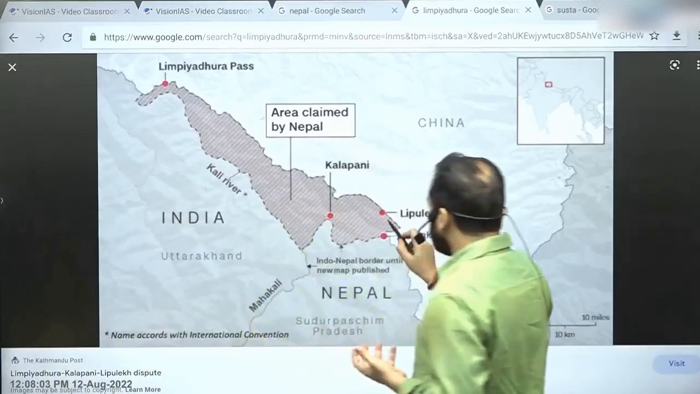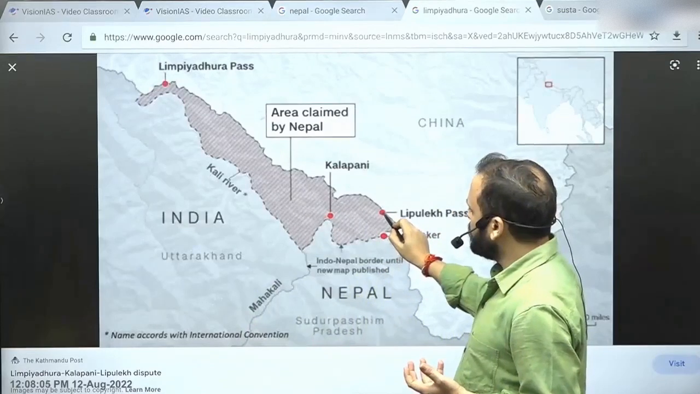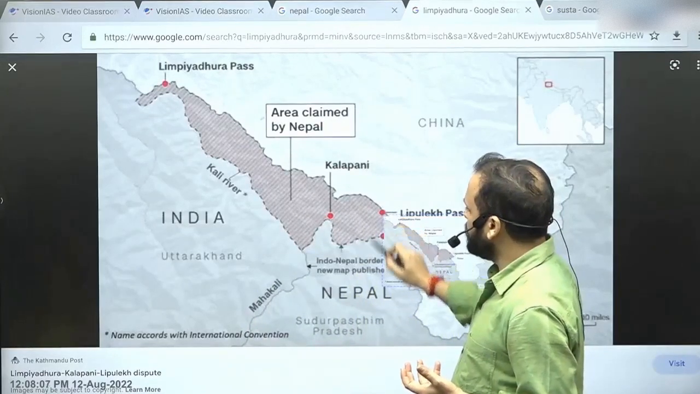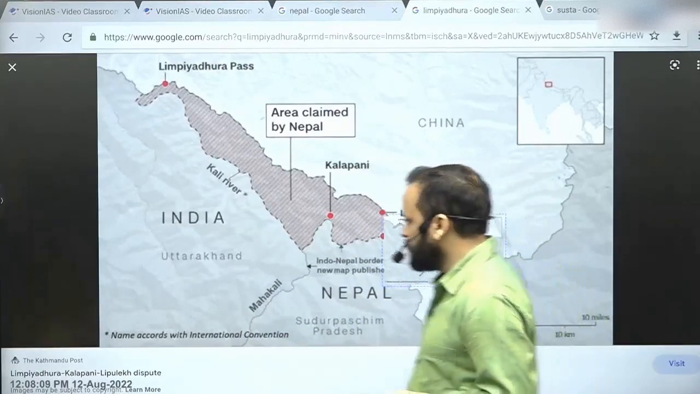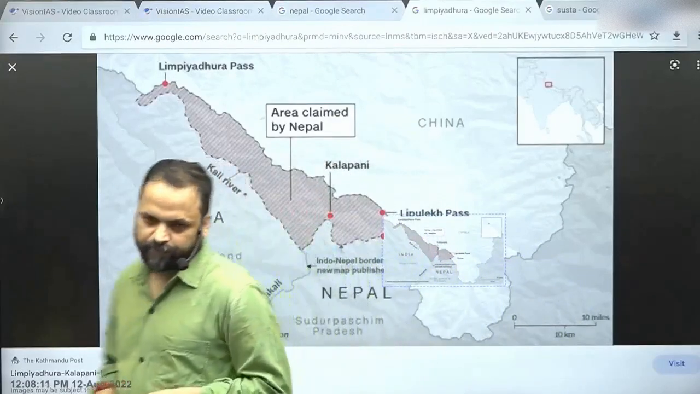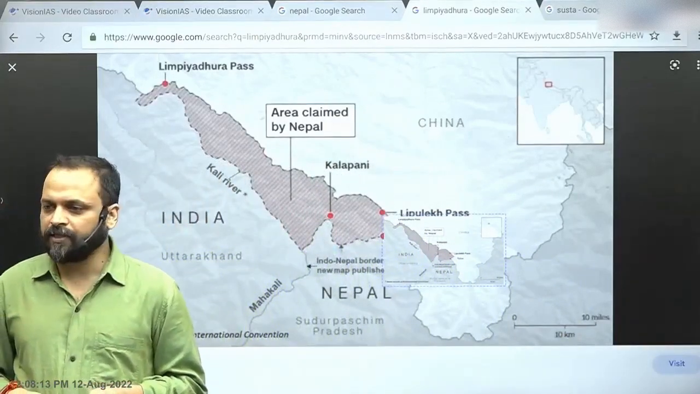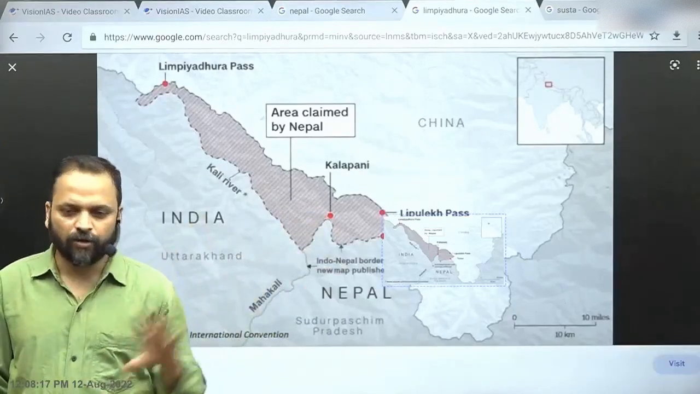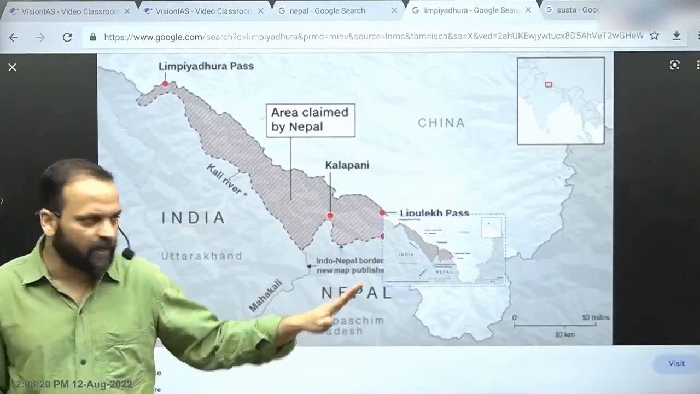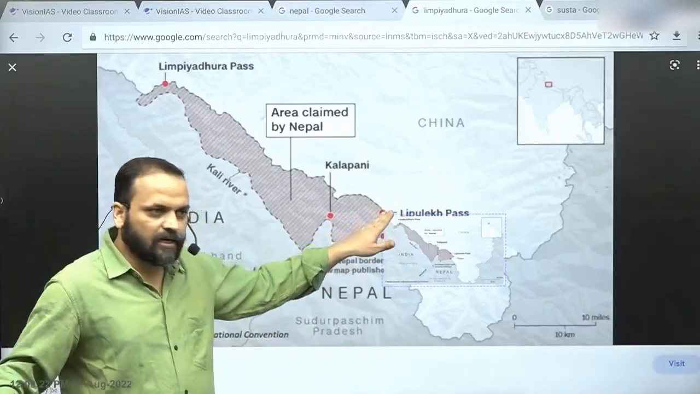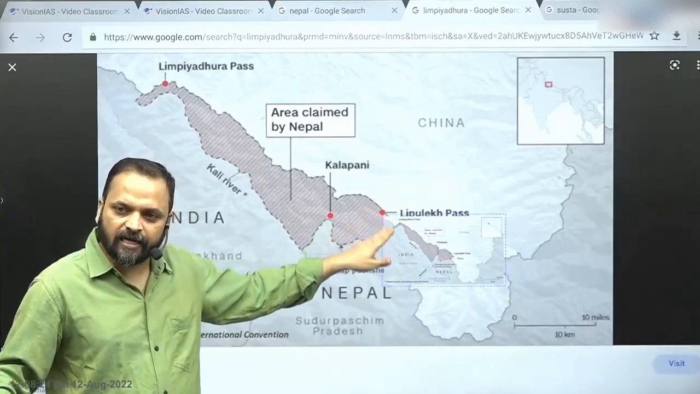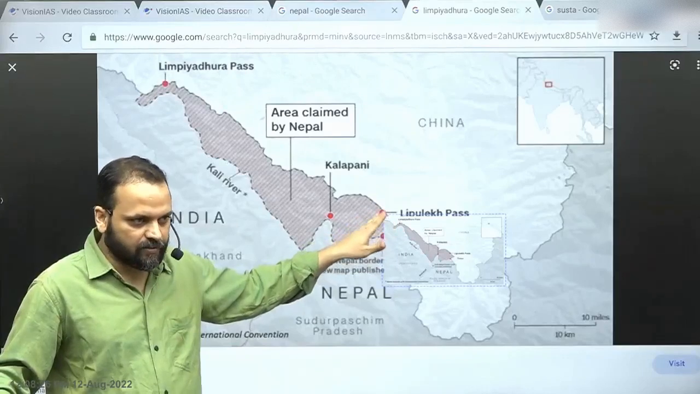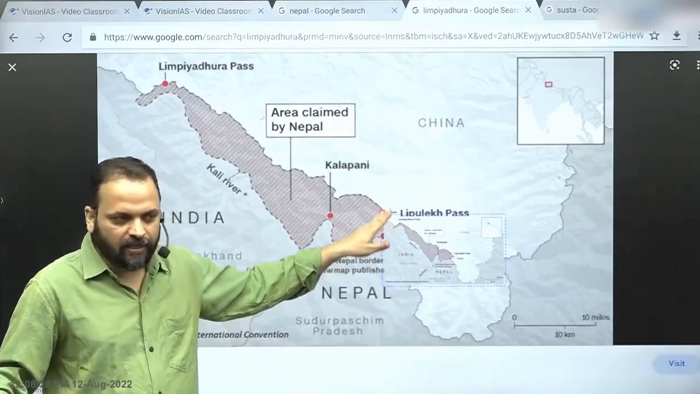Similarly, informally speaking, India and China had opened up the Lipu Lake Pass for the Kailash Mansarovar pilgrimage. So India would also say that when that happened, you did not object. Lipu Lake Pass is on the India-China border, right, which now Nepal is claiming. It is in the state of